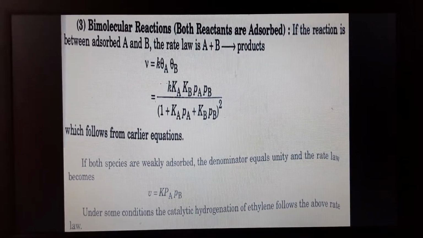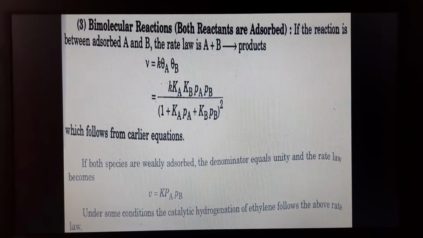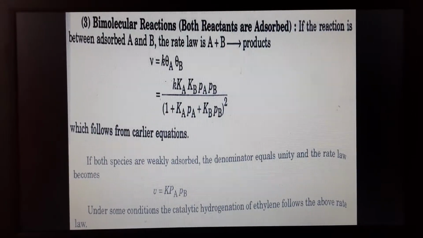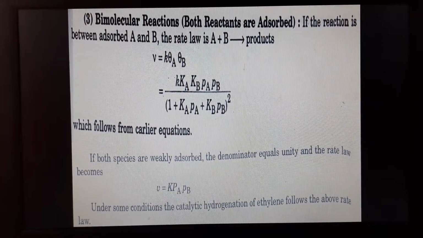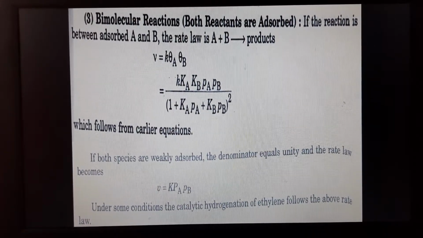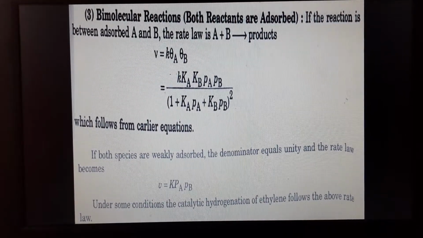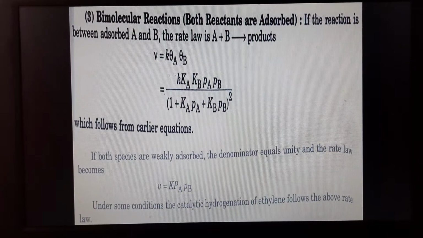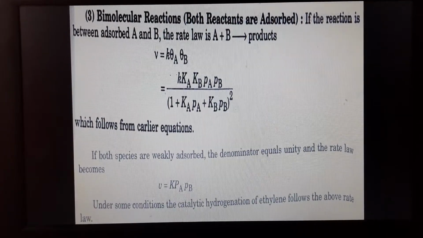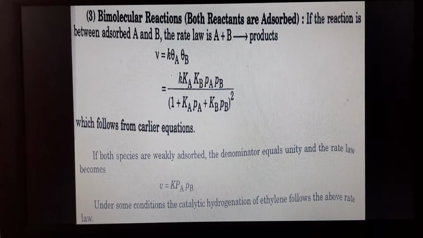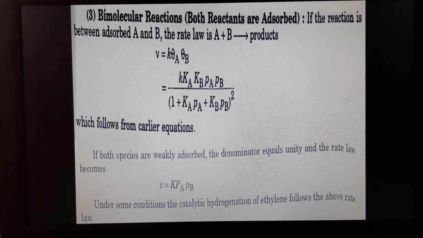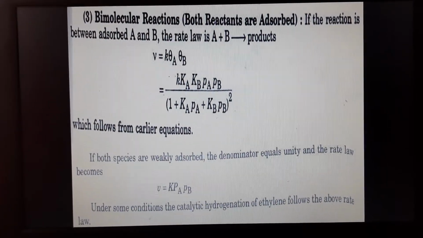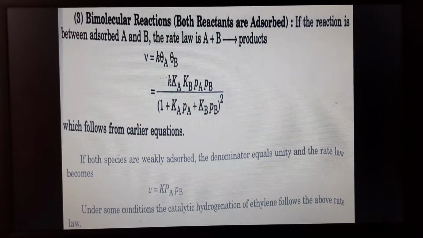Third is bimolecular reaction. Both reactants are adsorbed. If a reaction between adsorbed A and B, the rate law is A plus B is converted into product. V is equal to K theta A theta B. V is equal to K Ka Kb Pa Pb upon 1 plus KaPa plus KbPb squared, which follows the earlier equation.